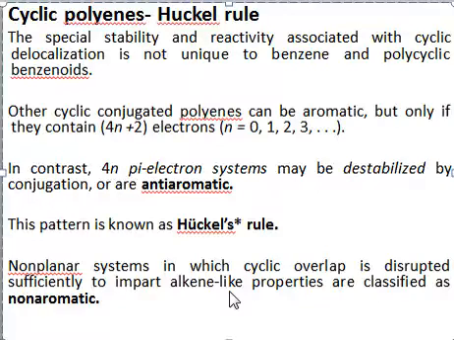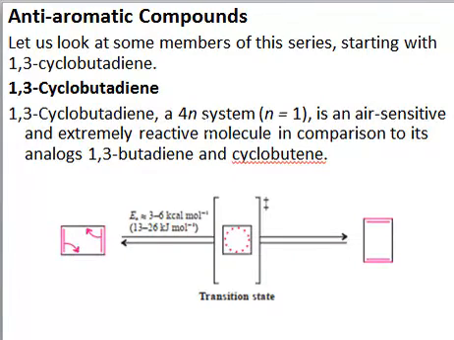So whenever a system is non-planar, it cannot have delocalization, and since it cannot have delocalization, it will not be stable, and such systems will have typical properties of alkenes, right? So this is the difference between aromatic, anti-aromatic, and non-aromatic systems. So firstly, we'll consider anti-aromatic compounds.